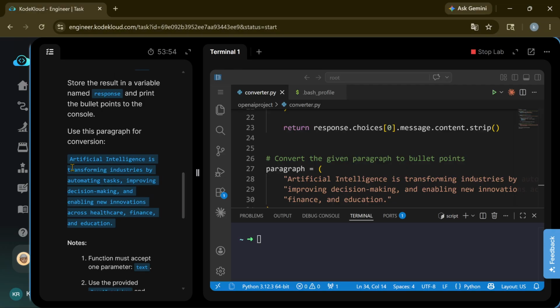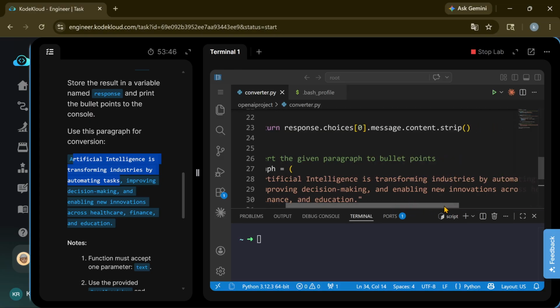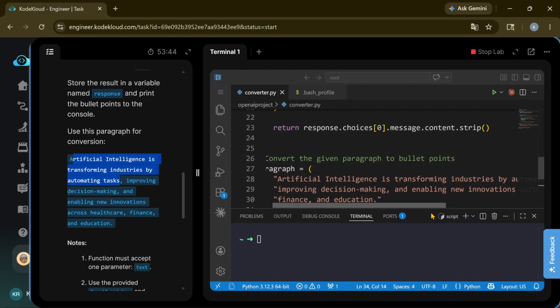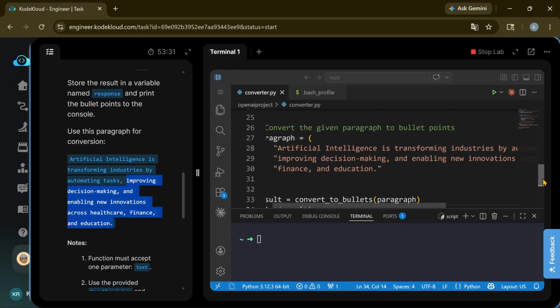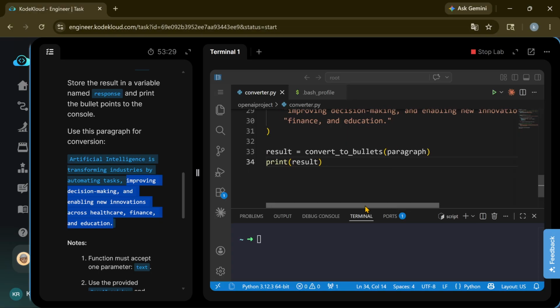And use this paragraph: Artificial intelligence is transforming industry by automating tasks and improving decision making, finance and education. We use the paragraph as it is given, and the result will be converted to bullets.